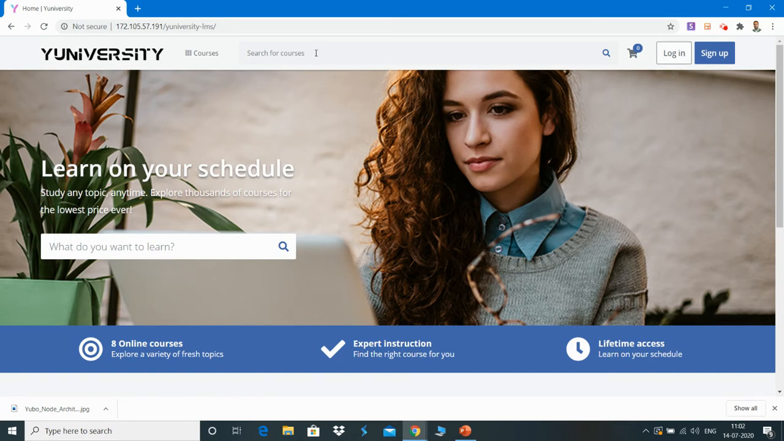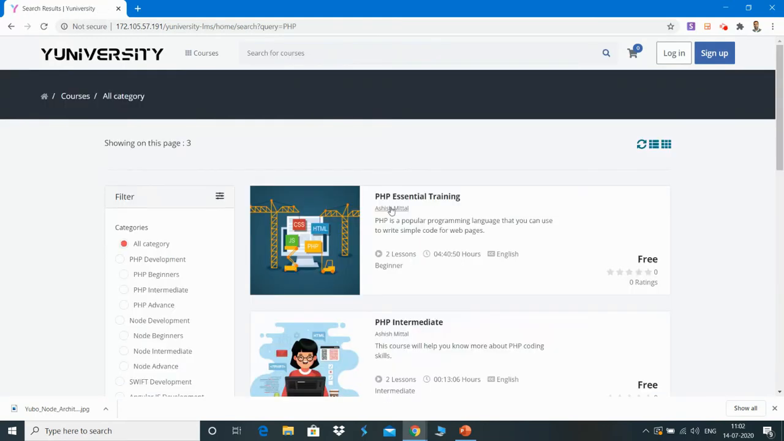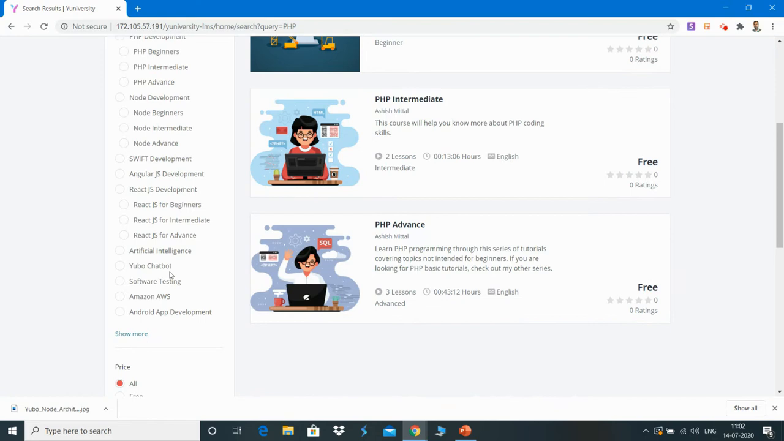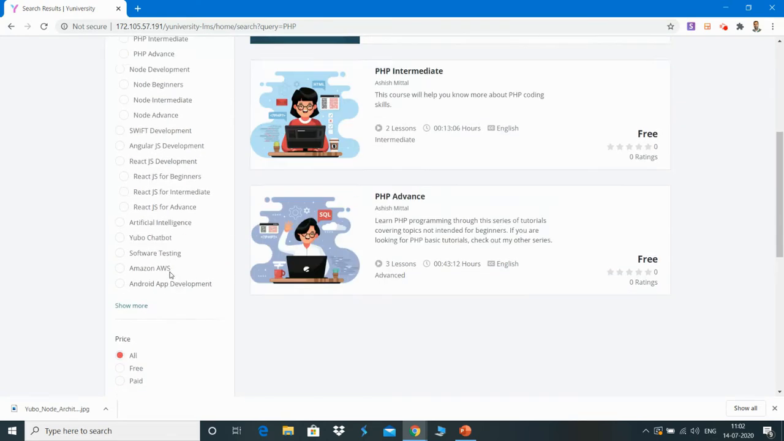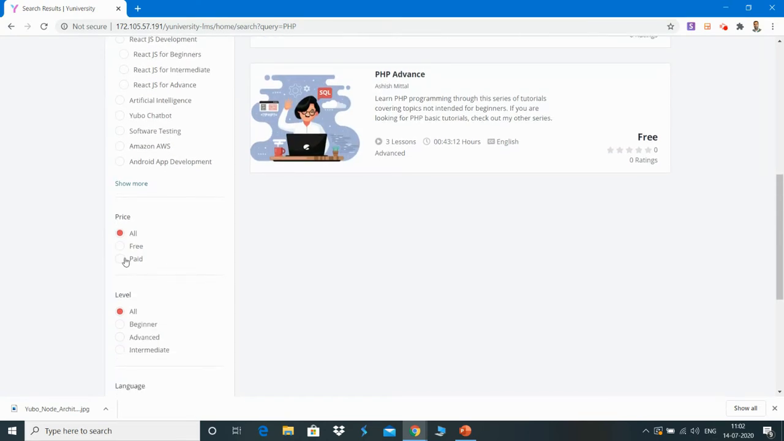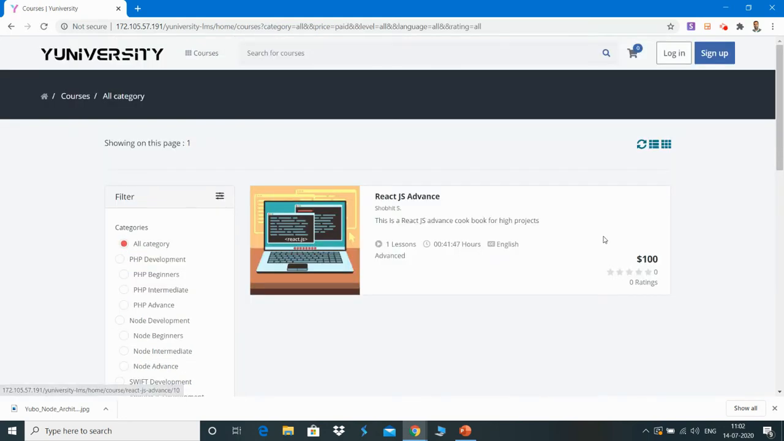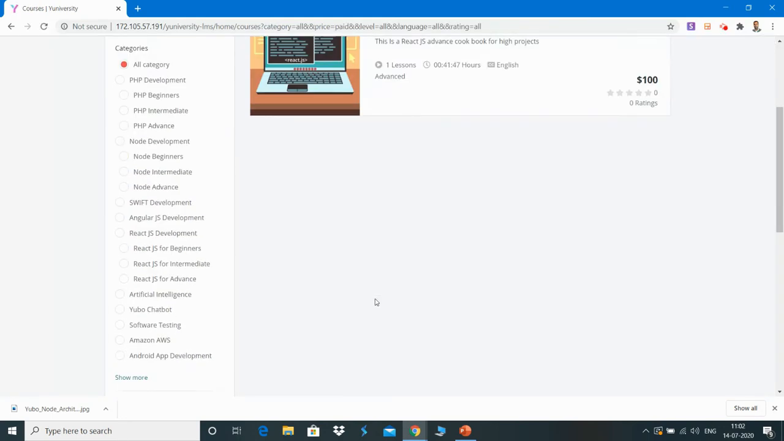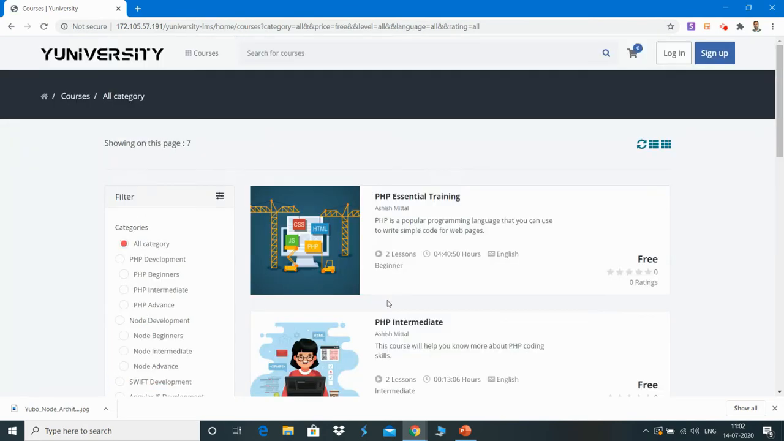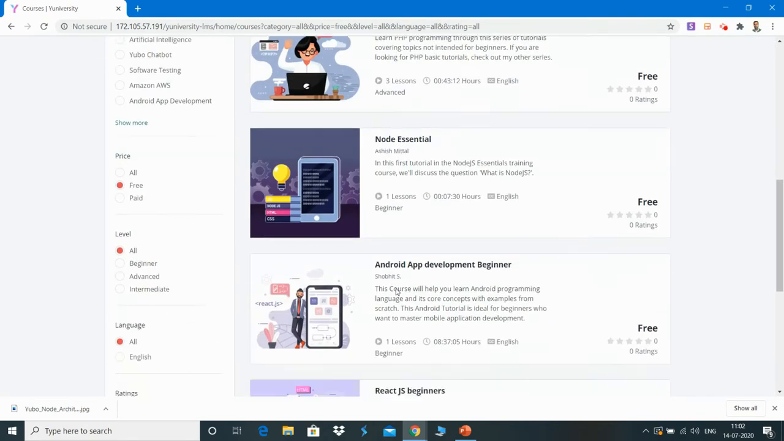So I can just search different courses available on the platform simply by putting the content there. I can apply different filters based on the categories, based on the price. If I select only the paid ones, I see only the results related to paid ones. If I select free videos, it shows me all the videos which are free.